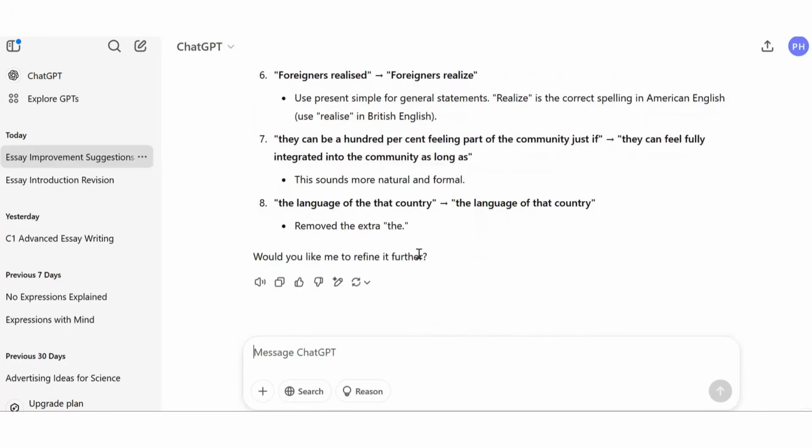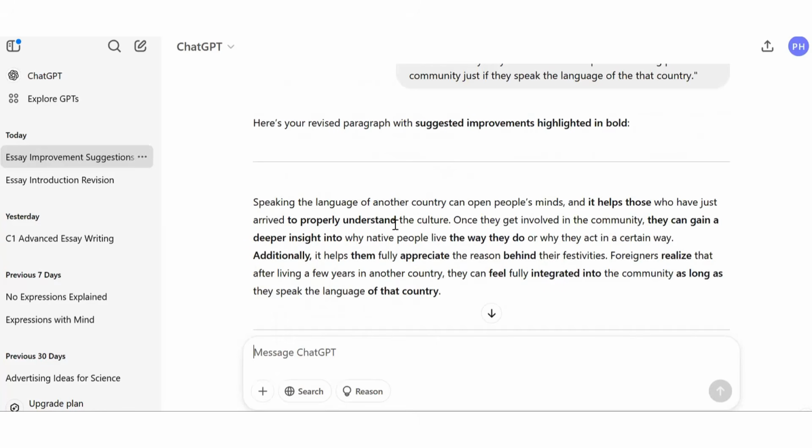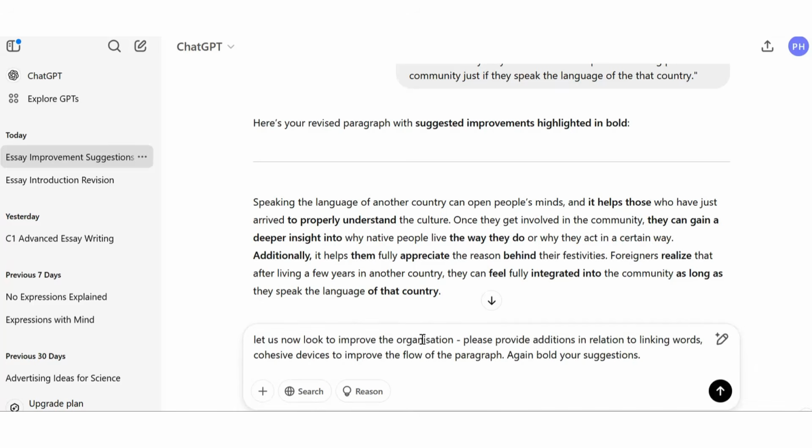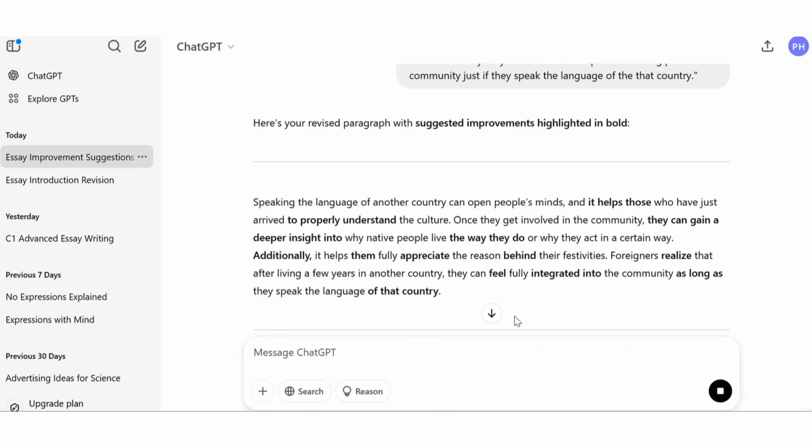So what we're going to do now is take our improved version, but get ChatGPT to look at the organization, and perhaps also the grammar, and see if we can improve the grammar structures that are used, because that's important for language. So we've asked ChatGPT to look at the organization of the paragraph, again providing additions in relation to linking words, cohesive devices, improving the flow of the paragraph, and bolding suggestions. So let's see what comes up here.